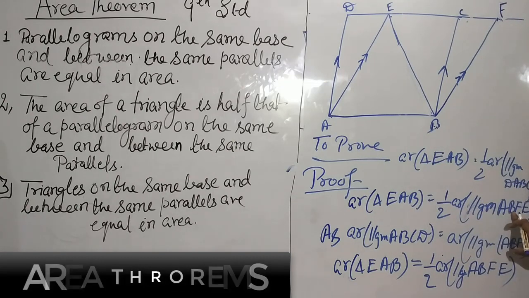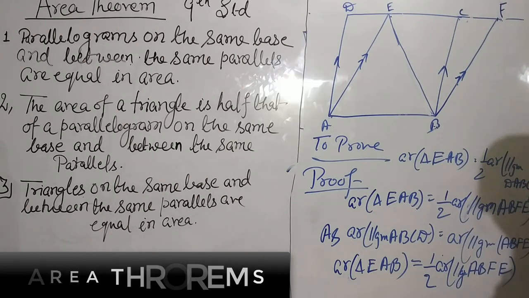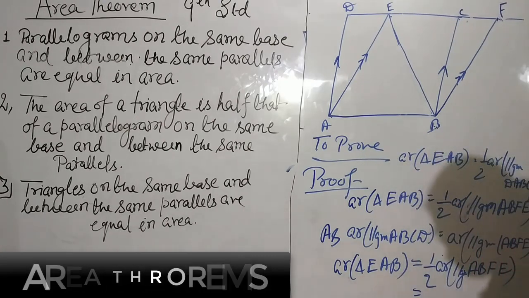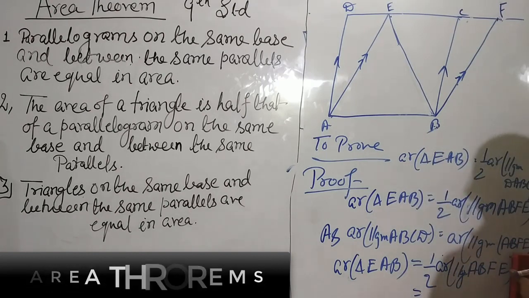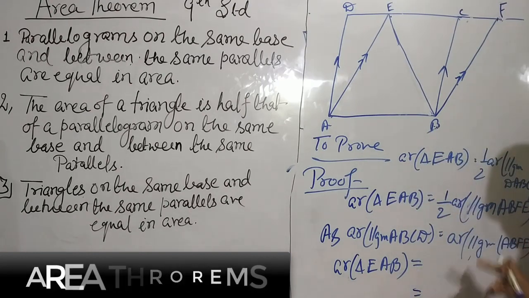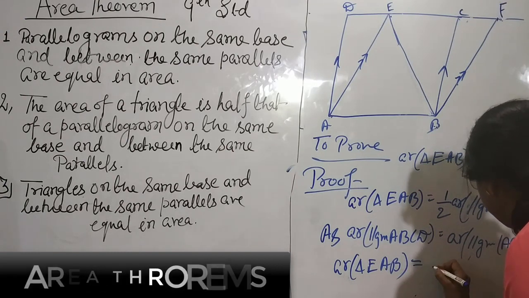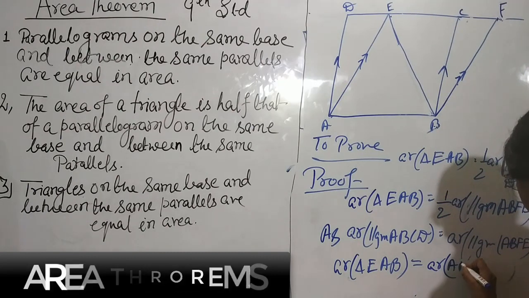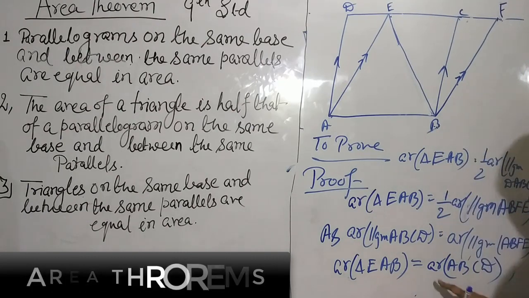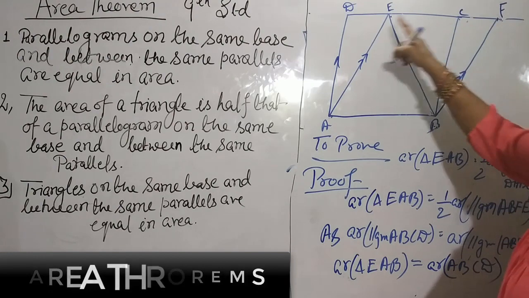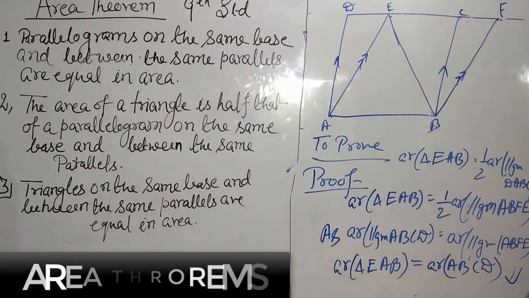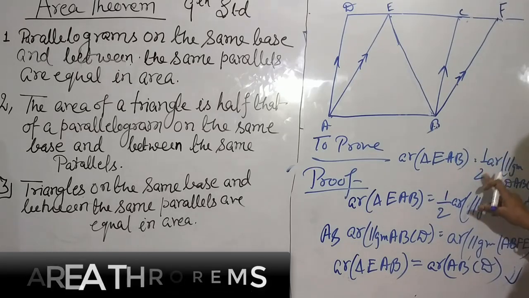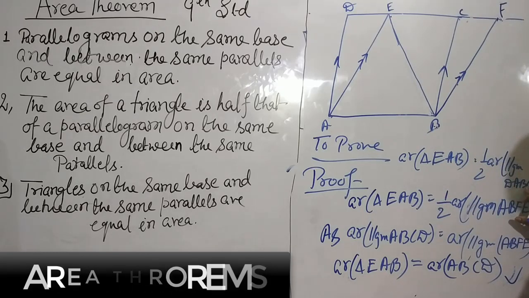Half of parallelogram ABFE is equal, because both are equal, to half of parallelogram ABCD. That is proved. That was to prove area of EAB is equal to half the area of parallelogram ABCD.